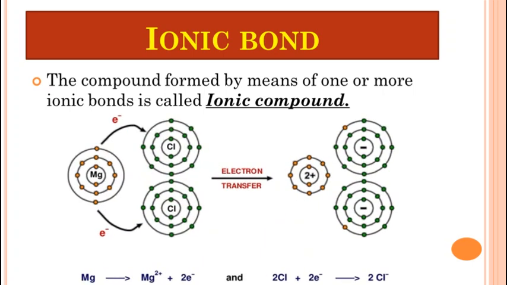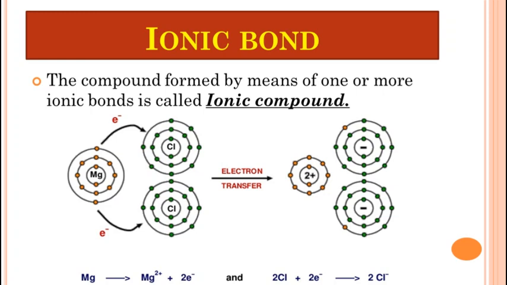Now students, here we can take another example of the formation of an ionic bond, in which you can see the magnesium compound. The magnesium element reacts with two atoms of chlorine. So you can see the outermost shell of magnesium contains 2 electrons. So what happens, it loses its 2 electrons, and the 2 chlorine atoms gain those 2 electrons from the magnesium,